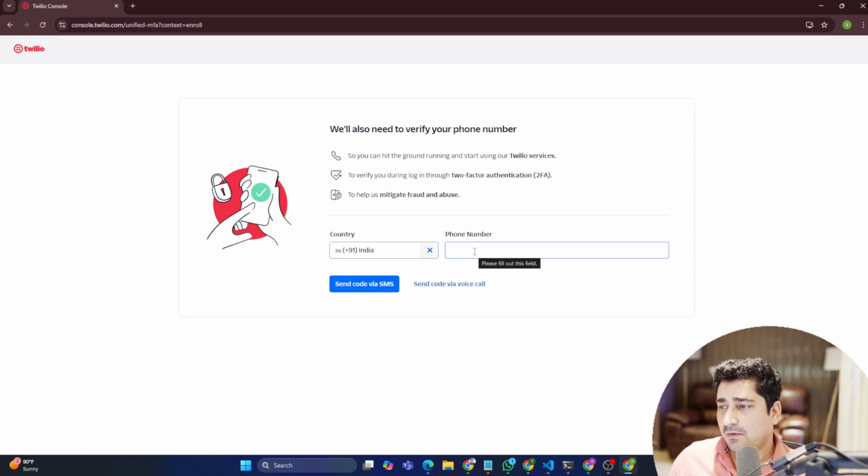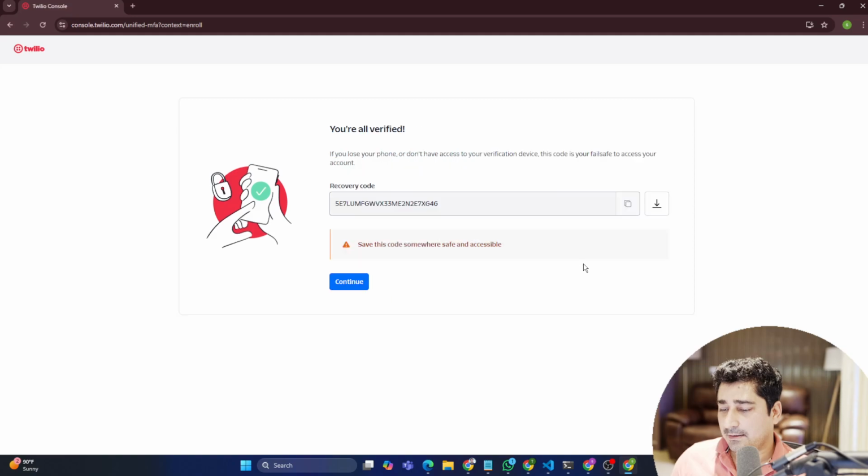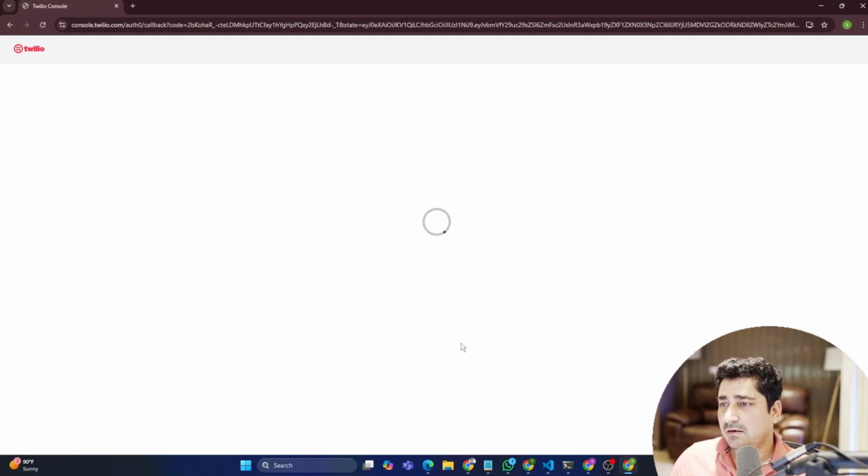Okay, so for the phone number, I'm going to give my phone number, 91760722251, let's suppose. Just a verification, because Twilio requires a verification. Unless you do the verification, it will not allow you. So my verification code is 344412. Okay, so verify. Save this code somewhere safe. That's completely fine, so I have saved it.